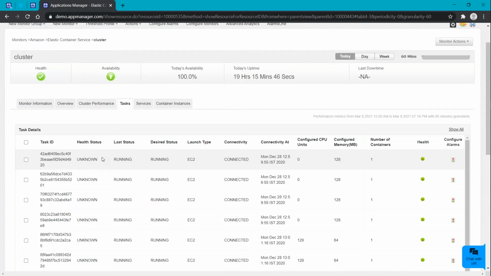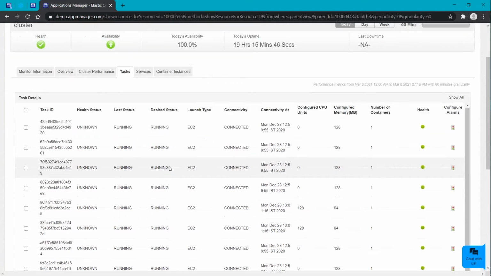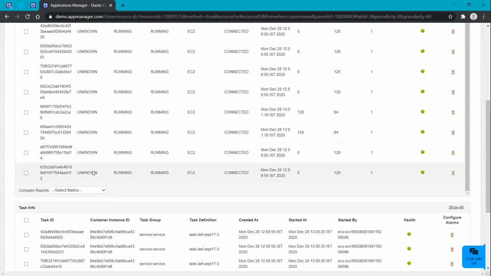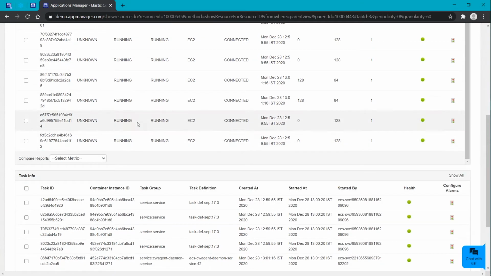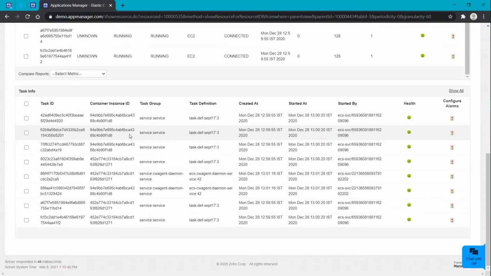regarding your task status, connectivity, and memory related configured details. And not just that, you can even get to know about your health status, last status, and the desired status. This will be determining the health here. So if anything goes wrong, you can just have a quick view here and get to know about it. Also, we have the compare reports, which can be commonly seen in other EC2 monitors as well. The task info lets you know about the task details related to its container information.